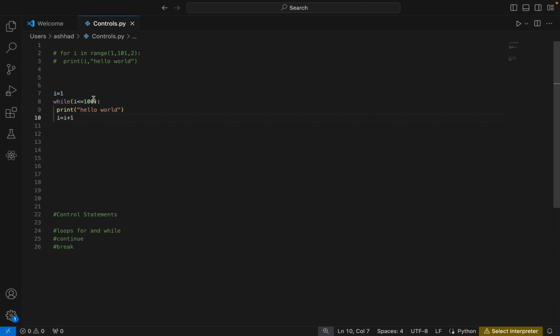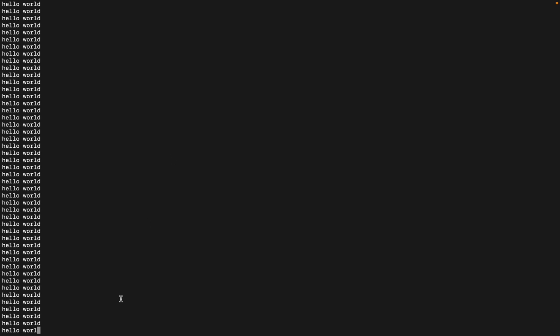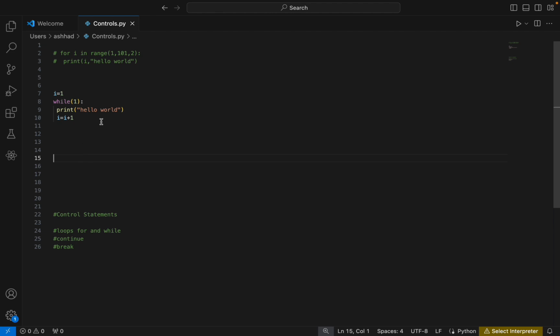What if we wanted to print a statement infinite times? We don't want to give a condition then, so we can put the condition as 1 or true. Let's see what will happen in the terminal. See, infinite times it's printing. Okay, I just suspended the program itself. So it will print the body infinite times. Instead of 1, you can use true also. That's how you can make use of this.